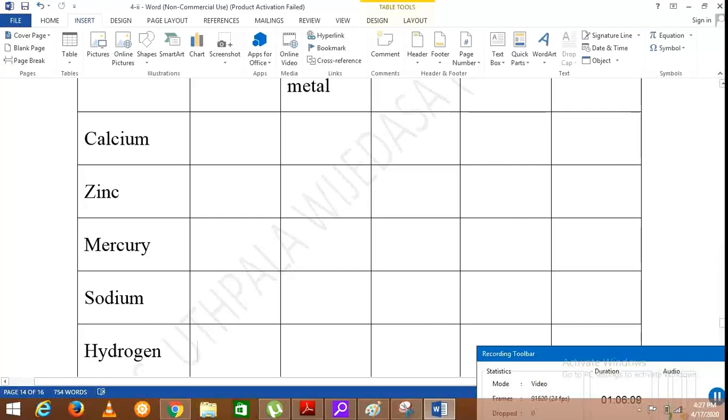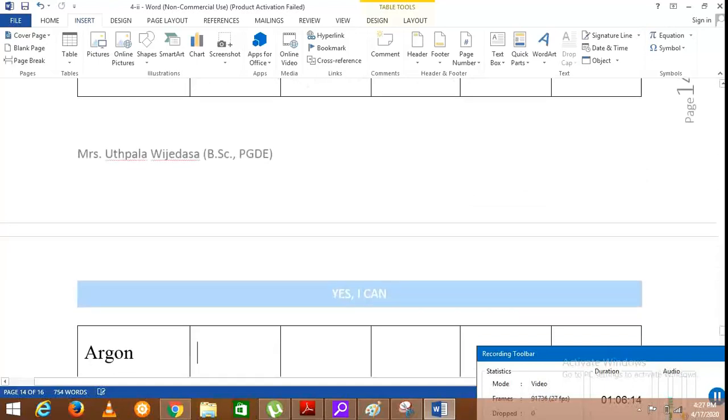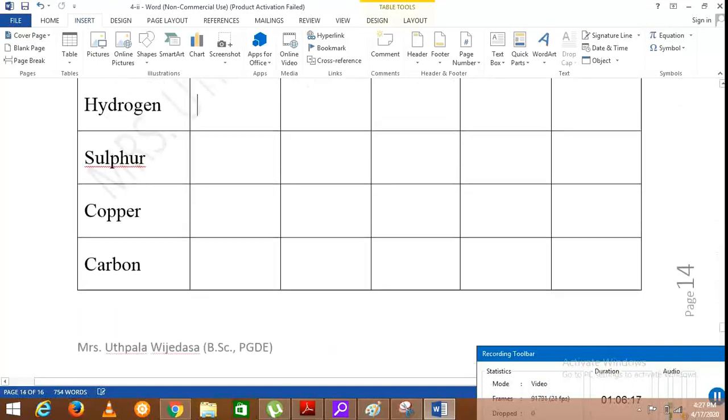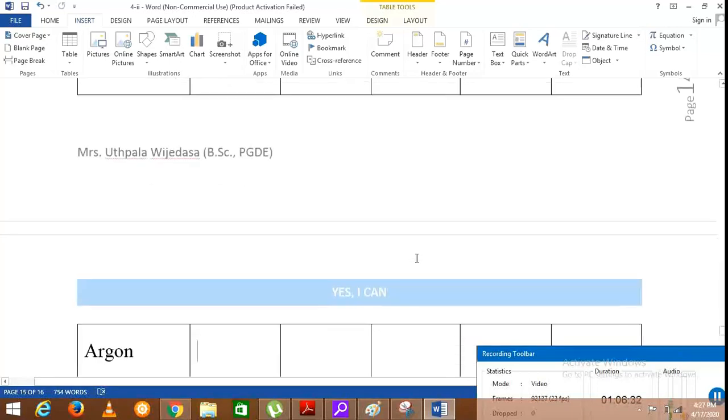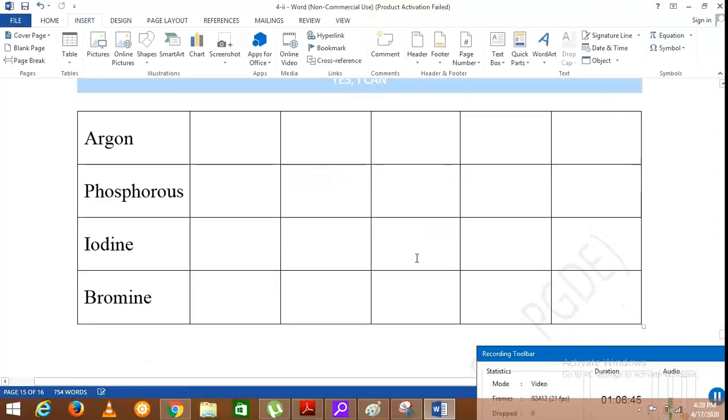Hydrogen is a non-metal and it exists as a gas. Then sulfur is a non-metal and it exists in solid state. Copper is a metal and it exists in solid state. Carbon is a non-metal and it exists in solid state. So, normally the metals exist in solid state at room temperature, but there is an exception, mercury, which is a metal. It exists as a liquid at room temperature.